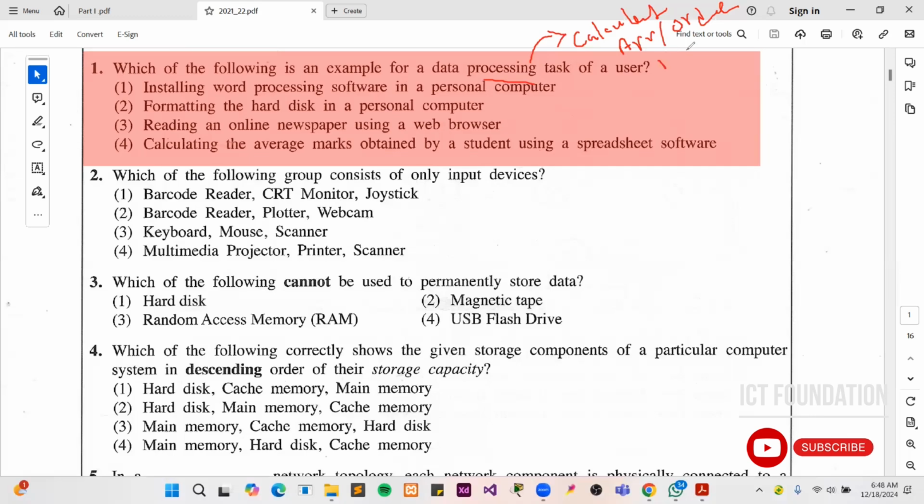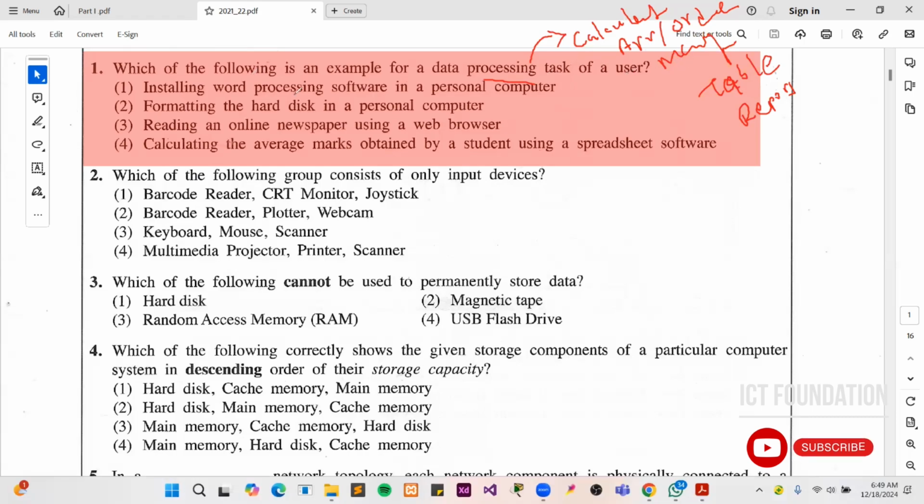Sometimes managing the data. Sometimes making tables for the information gathering. Sometimes reports. So these are coming under the processing part. Calculations, arrangements, managing, tabling, report creations. These are also considered as processing data.